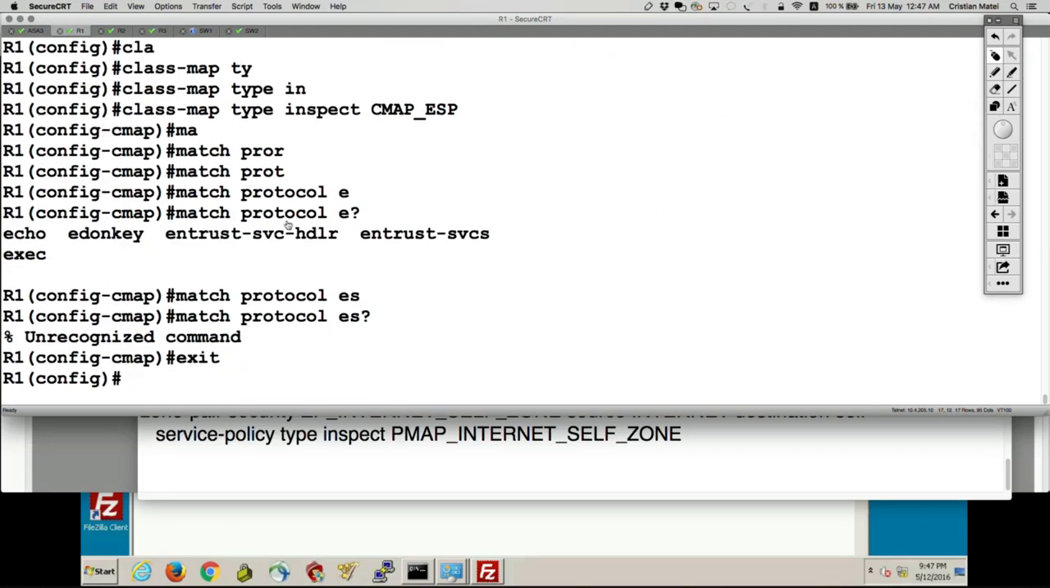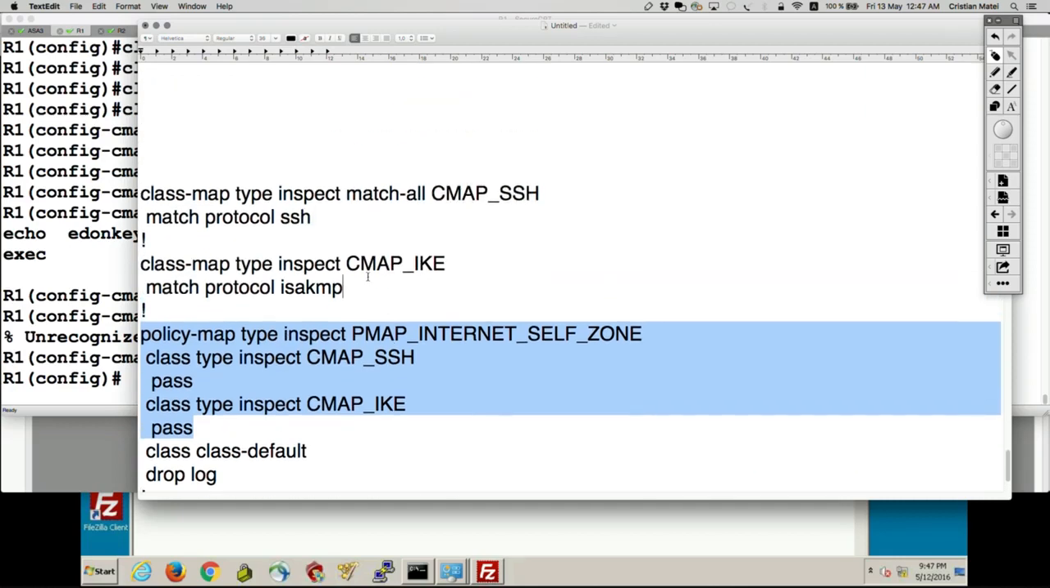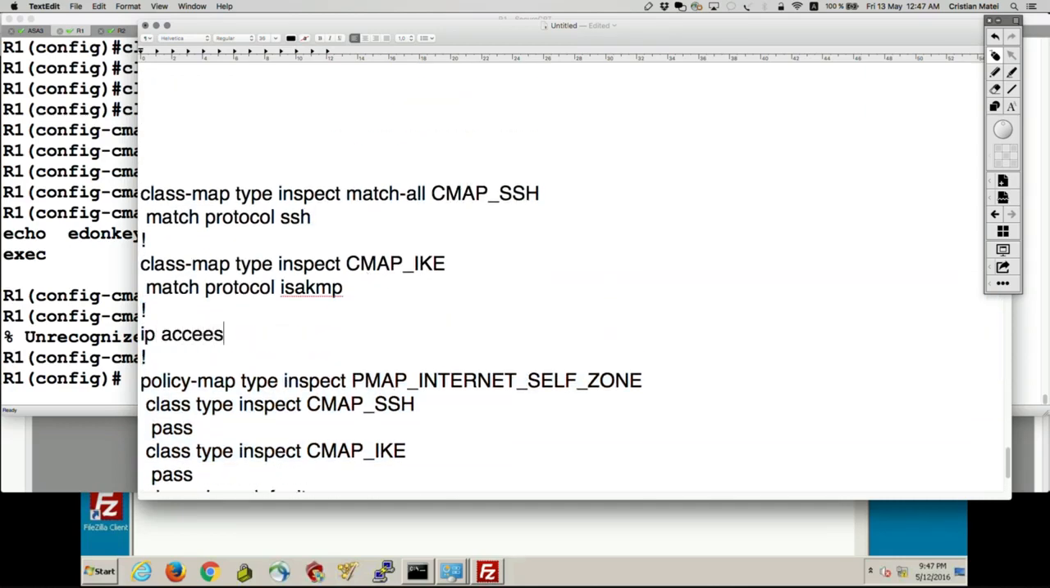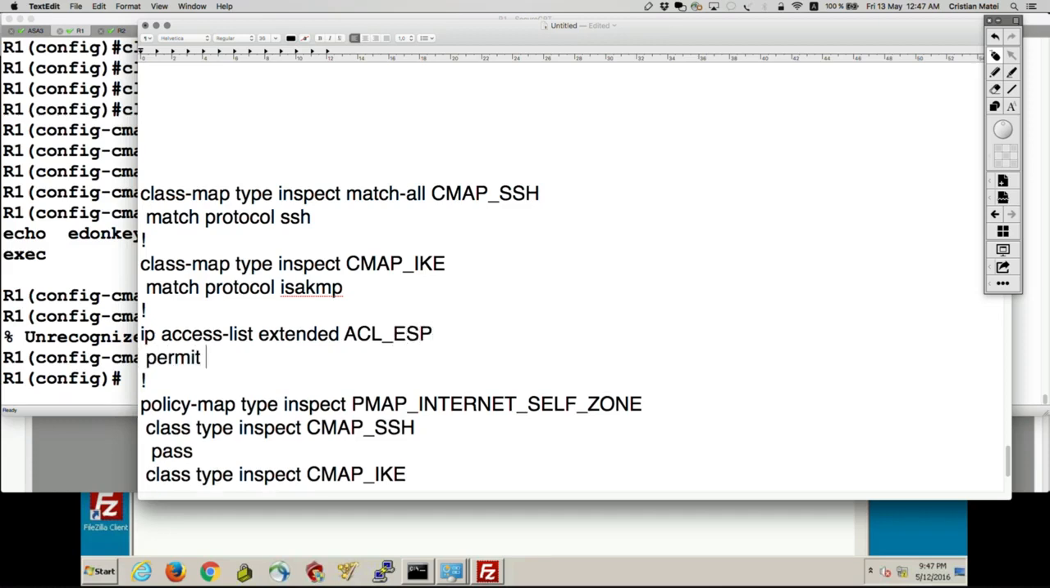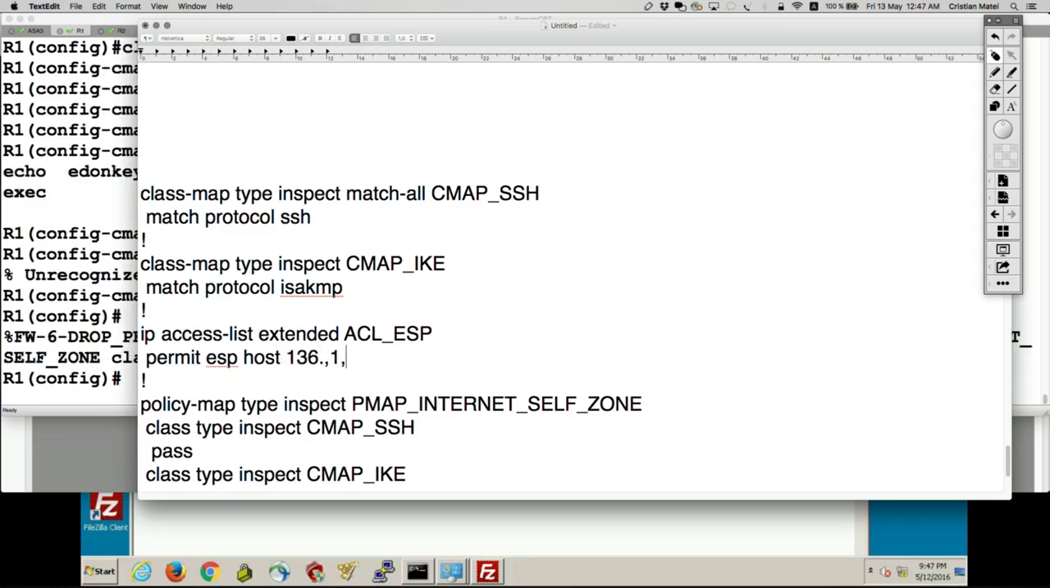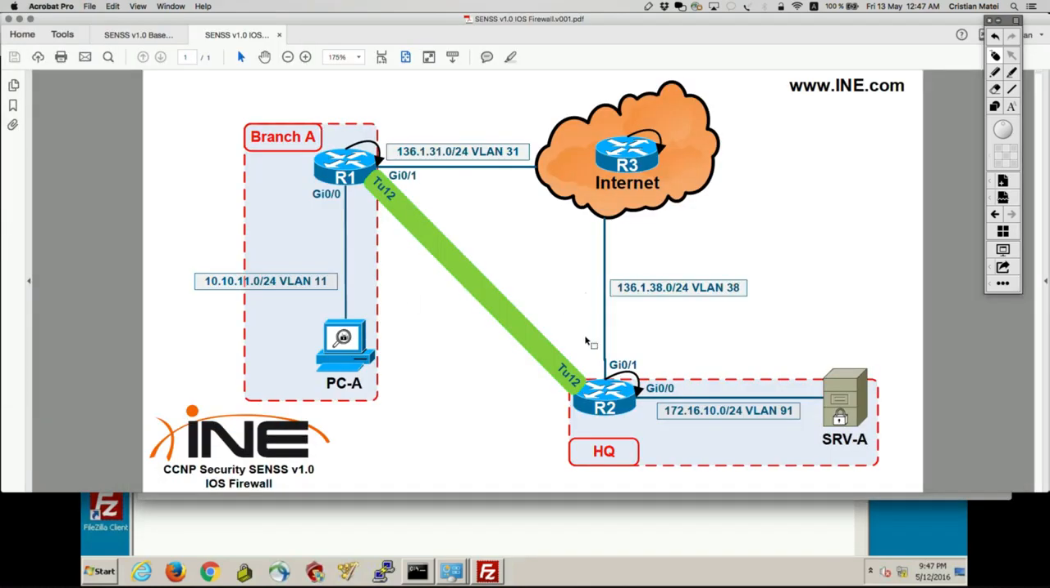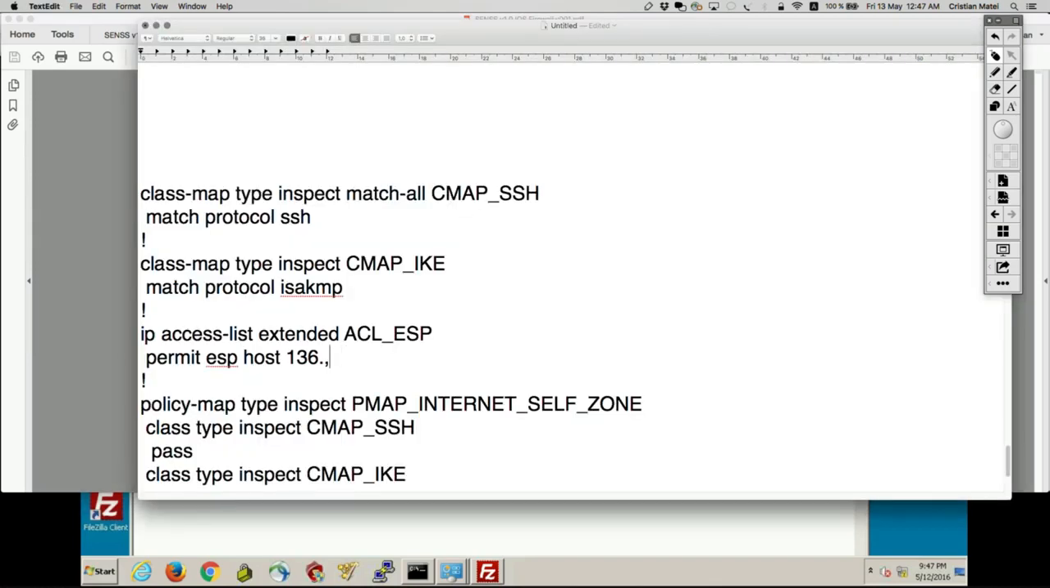So let's say the following in here: IP access list extended ACL for ESP traffic. Permit ESP traffic, which is the control plane of the tunnel, from host router 2. So traffic is sourced from router 2's gig01 interface 136.1.38.2, destined to router 1's gig01 interface 136.1.31.1. So from 136.1.38.2 to host 136.1.31.1.